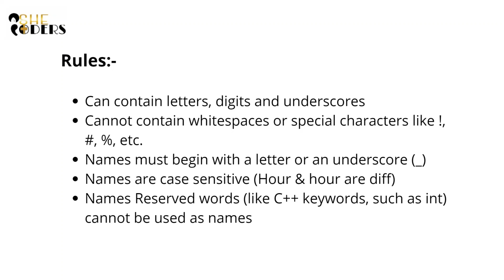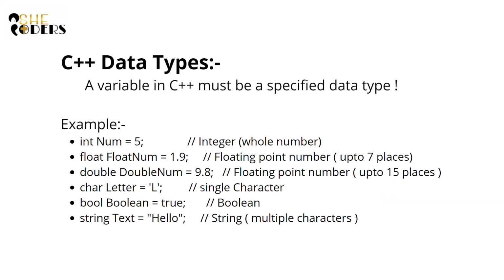So all these words cannot be used to name any of the variables. Now coming to what is a data type: whenever we declare or create any variable in C++, it must have a specified data type. By this what I mean is,